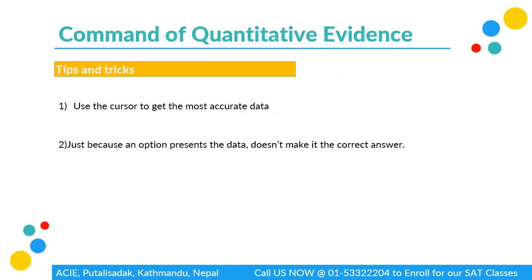The other tip and trick is that just because an option presents true data doesn't make it the correct answer. मैले अघि भर्खरै पनि ग्राफमा, sorry, the diagramमा बुझाएको थिएँ, that just because an answer has the true data does not make it the correct answer. So do know the difference between correct and true answers.